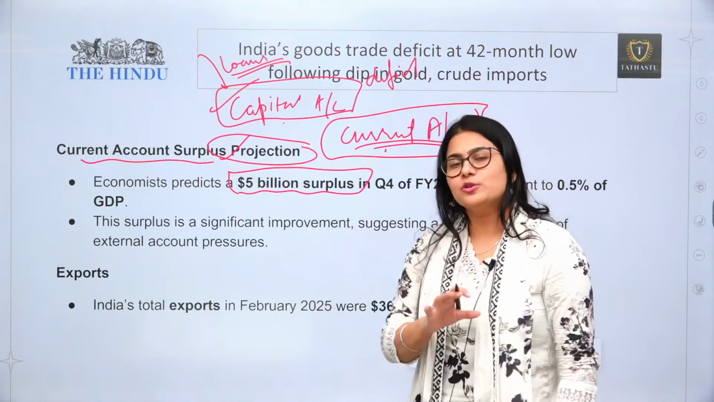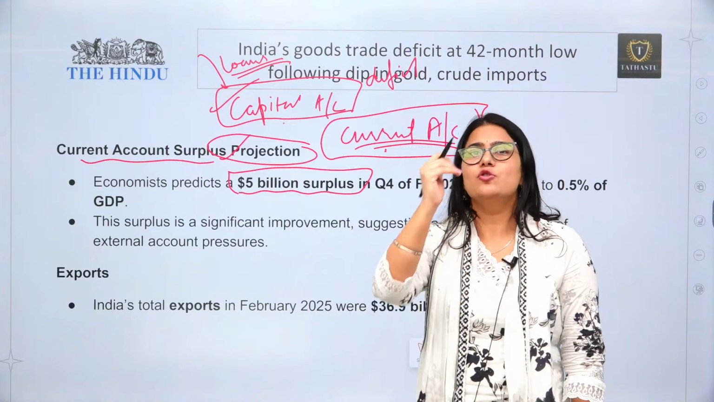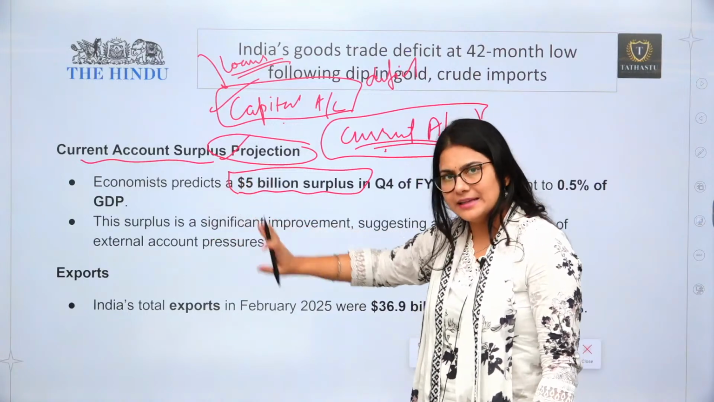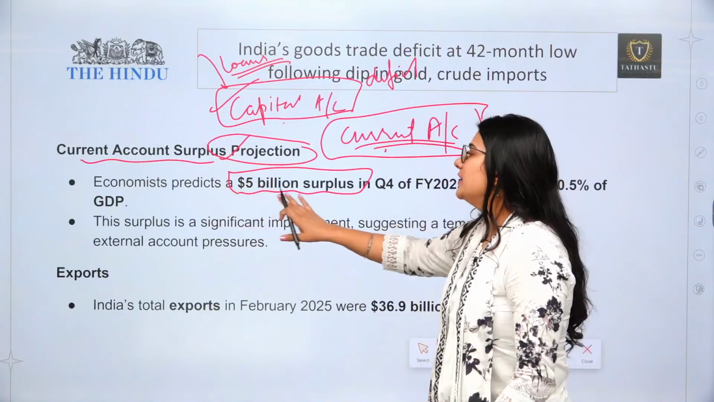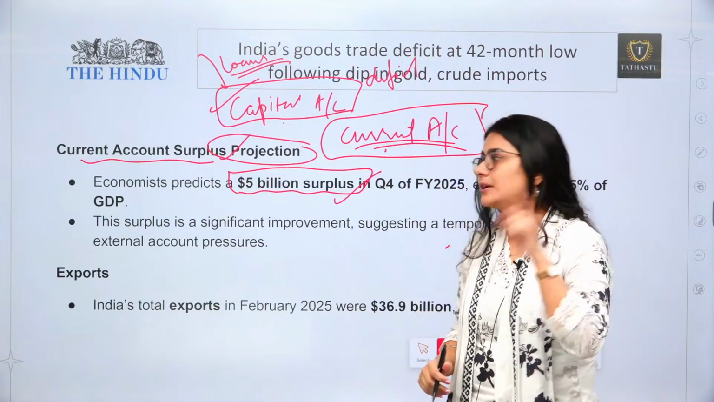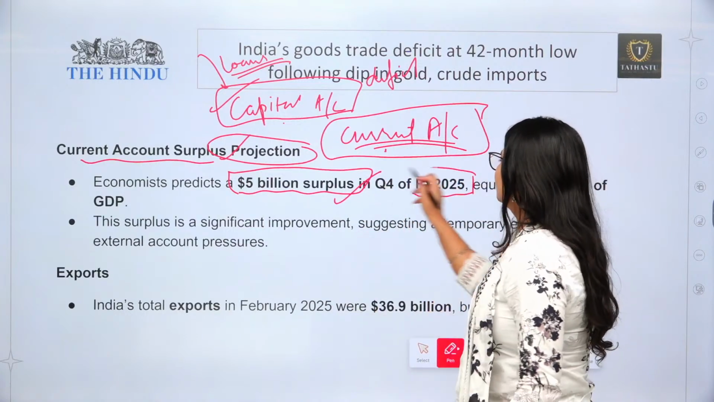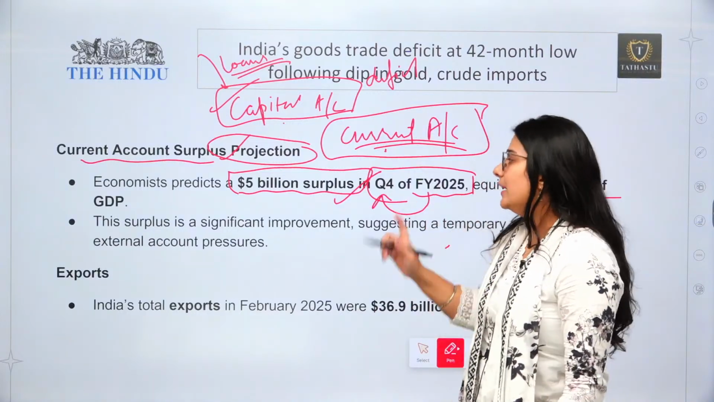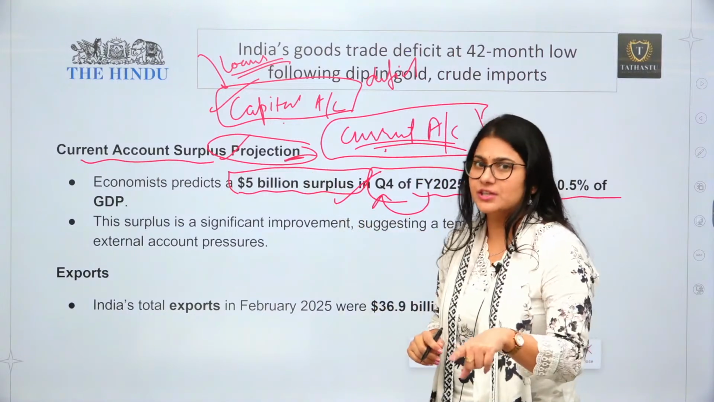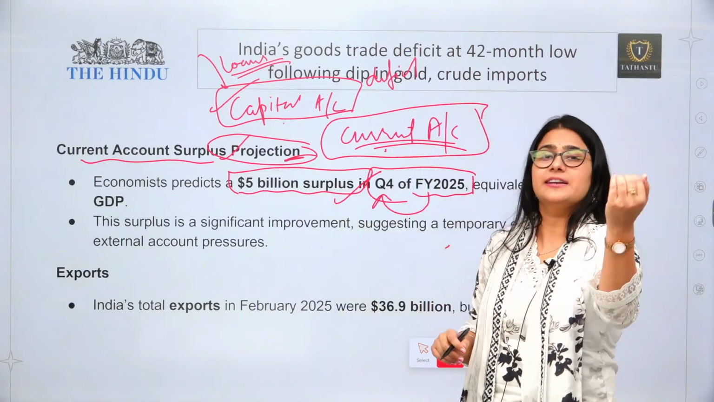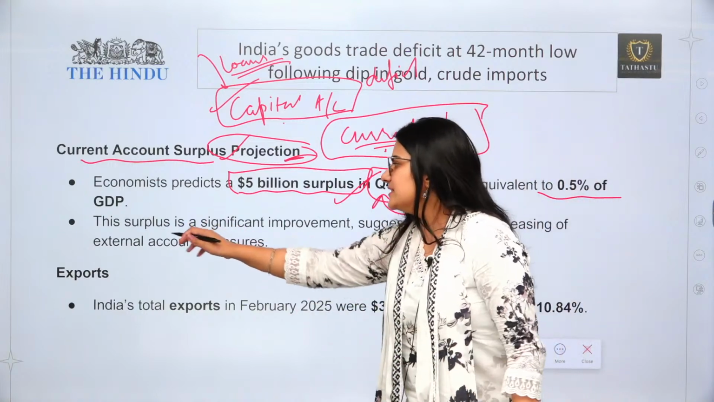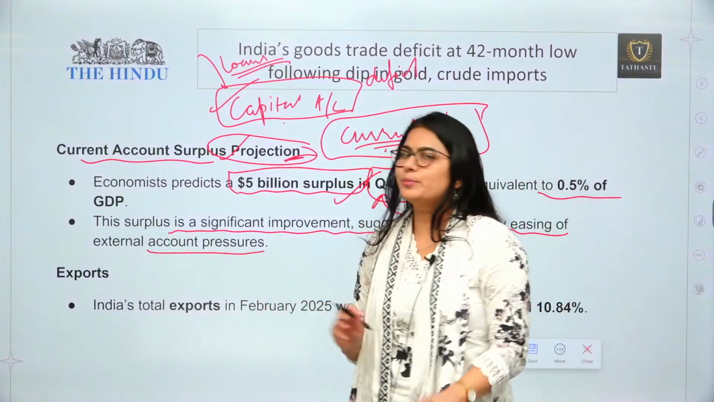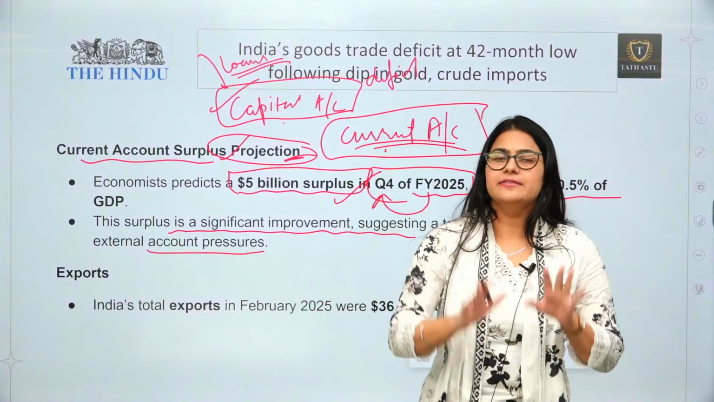Now the projection is that if India's trade deficit keeps coming down in line with the recent trend, then we can actually have a $5 billion surplus in financial year 2025 quarter 4, which is equivalent to 0.45% of GDP. But again, it is just a projection based on the fact that trade deficit has come down. This surplus is a significant improvement, suggesting a temporary easing of the external account pressure. So this was the second thing in the news.